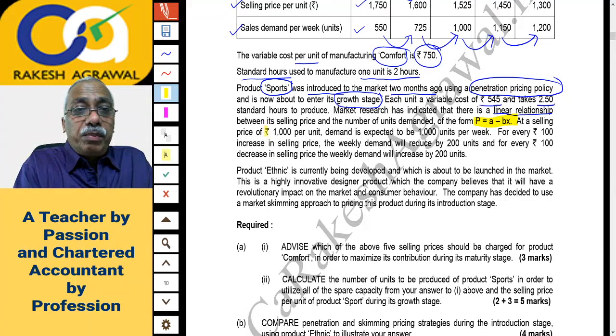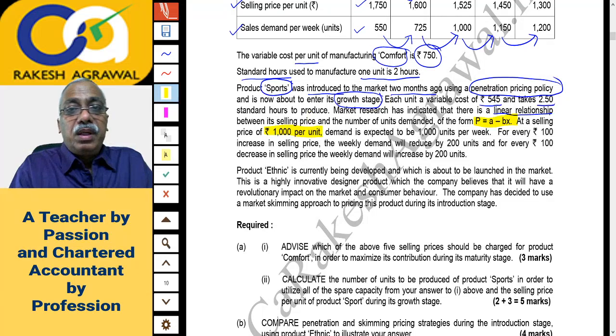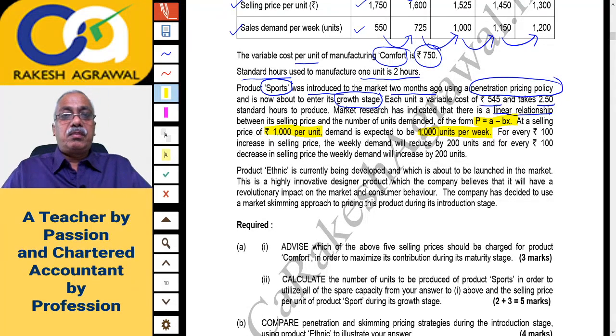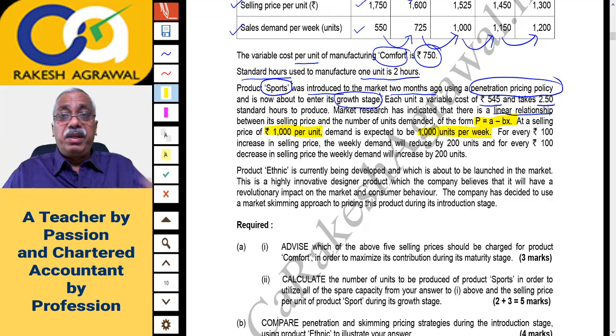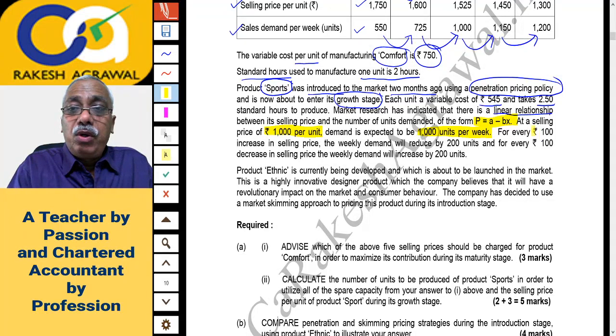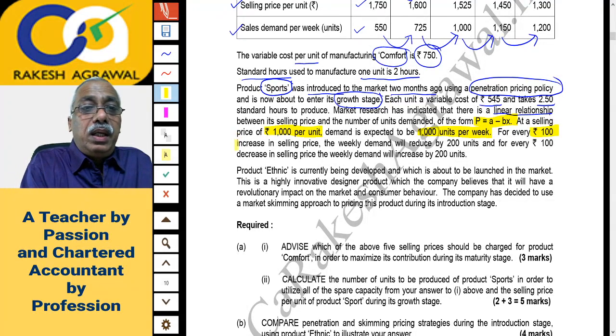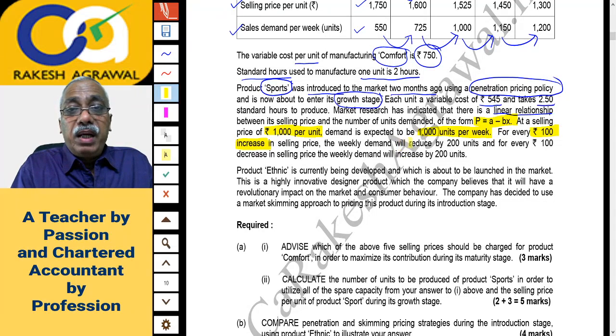At a price of rupees 1000 per unit, the demand is expected to be 1000 units per week. And for every rupees 100 increase in selling price, the weekly demand will reduce by 200 units.